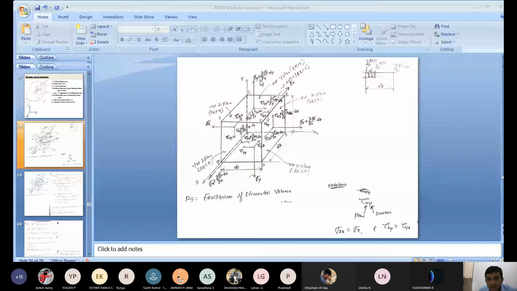Any doubt regarding the negative y-plane and positive y-plane? Why we call it positive: because the plane is moving along the positive y direction. We move the plane from the negative to the positive y direction. That's why it is called positive. The distance between the negative y-plane and the positive y-plane, the thickness, is dy. Any doubt regarding this?